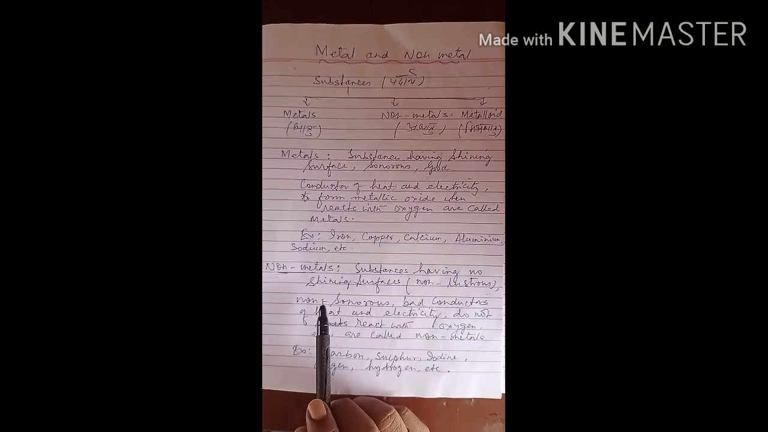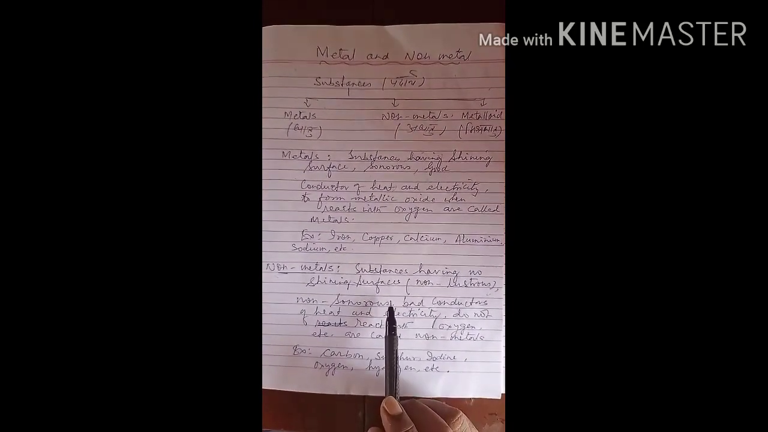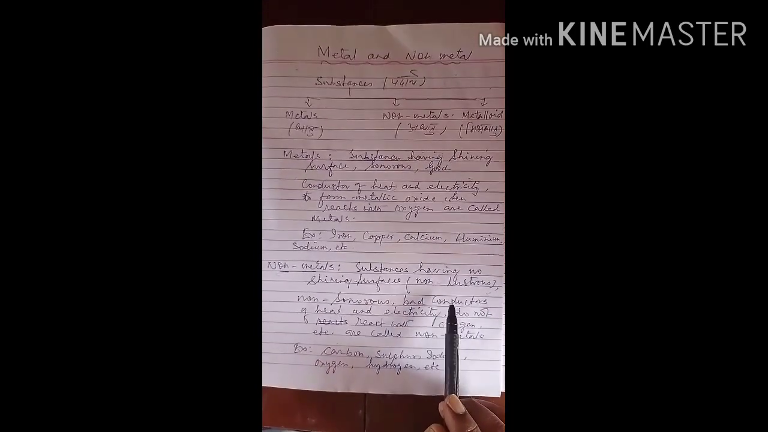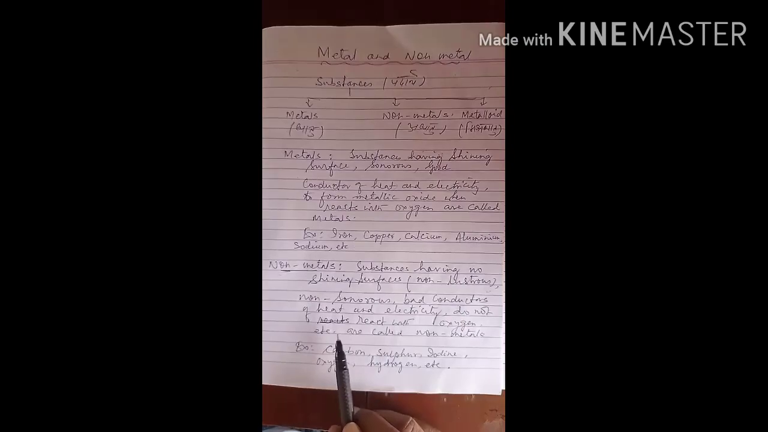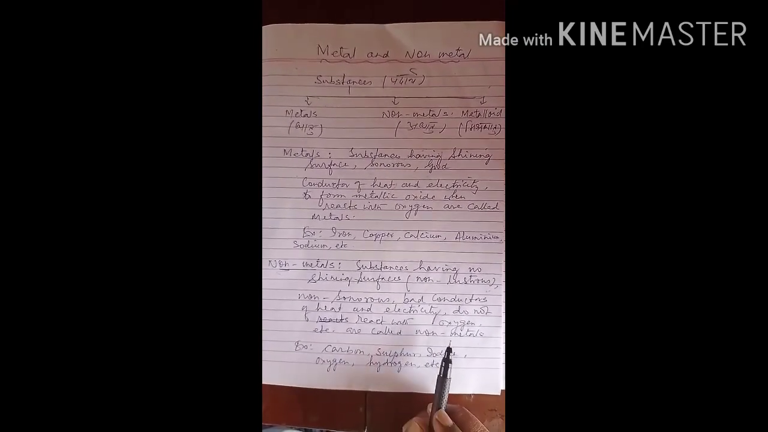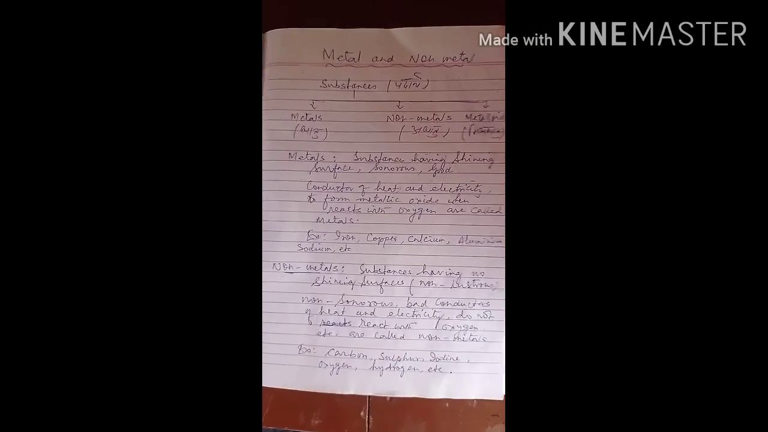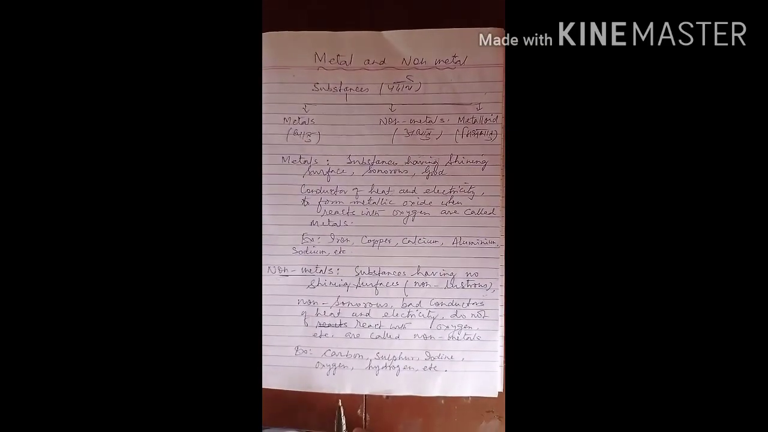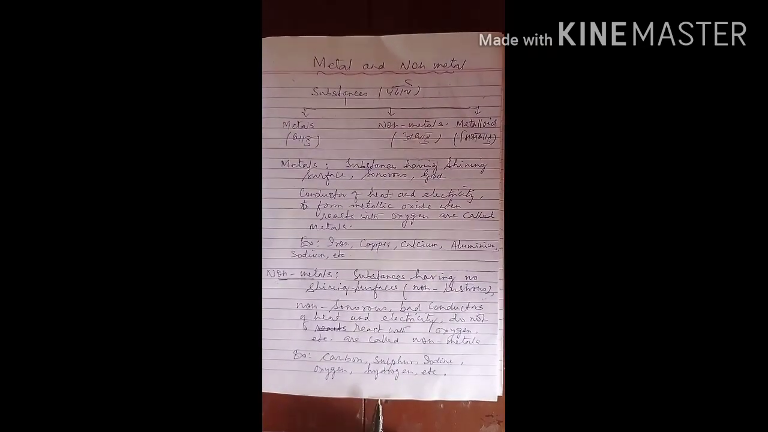Now, non-metals are substances having no shining surface, that is non-lustrous, non-sonorous, bad conductors of heat and electricity, and they do not react with oxygen. Examples: carbon, sulfur, iodine, oxygen, hydrogen, etc.